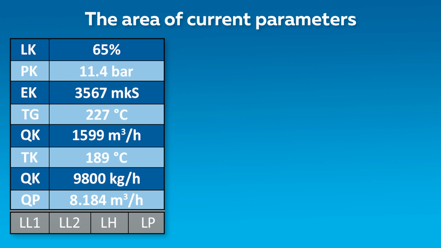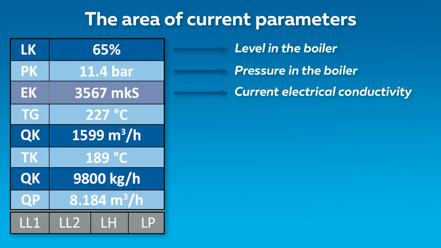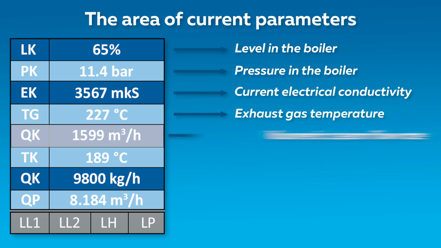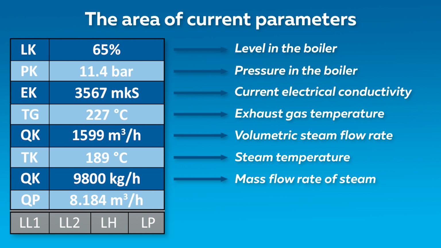Let us jump to the next area. We can see the current parameters. It displays the following current parameters in real time: level in the boiler, pressure in the boiler, current electrical conductivity of boiler water, exhaust gas temperature, volumetric steam flow rate, steam temperature, mass flow rate of steam, and feed water flow rate.